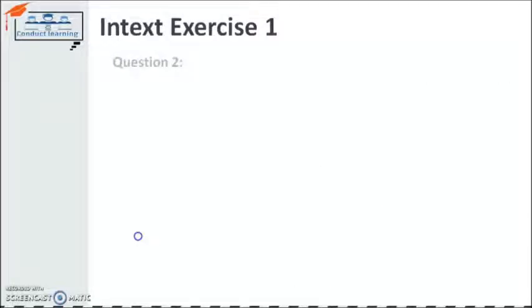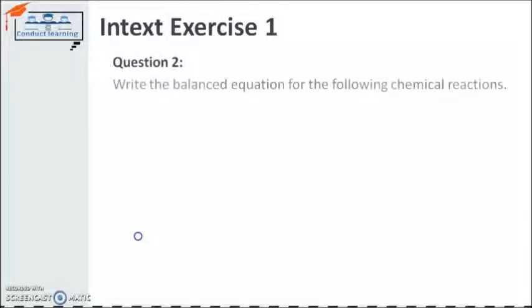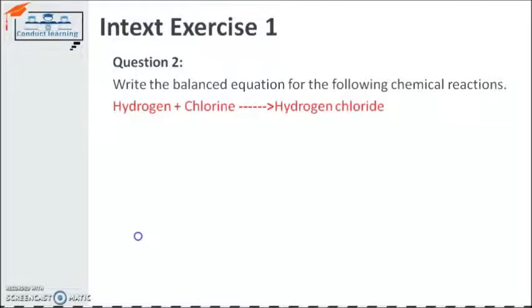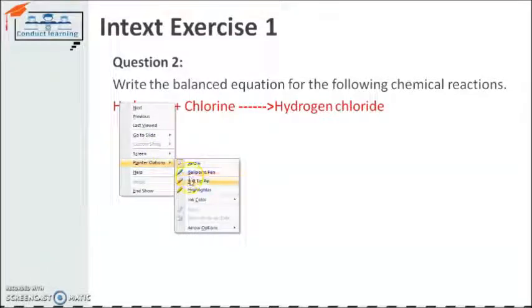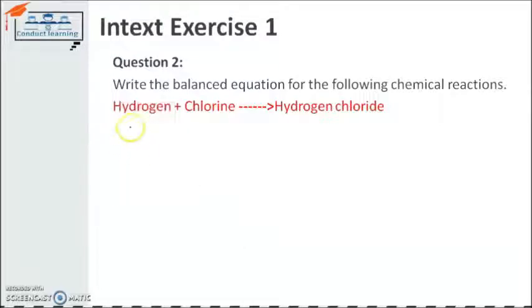The next question is, write down the balanced chemical equation for the following chemical reaction: hydrogen and chlorine give us hydrogen chloride. As we all know, the symbol for hydrogen gas is H2 and the symbol for chlorine is Cl2. When both react, they give us hydrogen chloride, which is HCl.